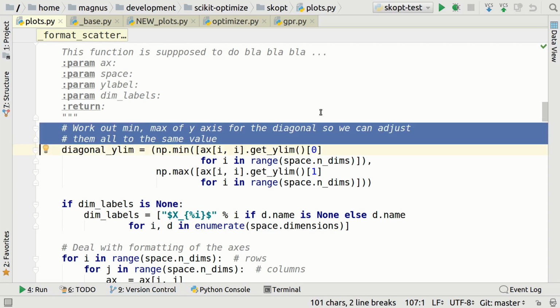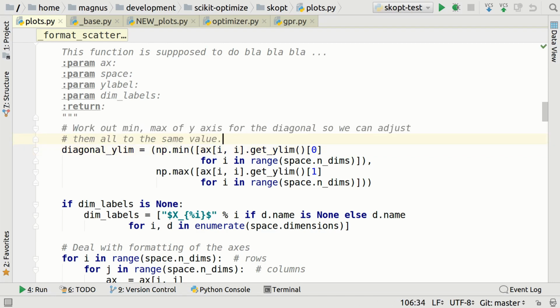This comment here is probably one of the best comments in the whole file. The only real complaint I have with that is that there's not a dot at the end. Comments should be English sentences, alright? An English sentence starts with a capital letter and it ends with a dot. If you had it like this, then it's not an English sentence. I don't know if this is really continuing something you explained above and whether the explanation continues further below. When it is written as an English sentence, you know this is the beginning of the sentence, this is the end, this is what it explains. So always write comments as proper English sentences.